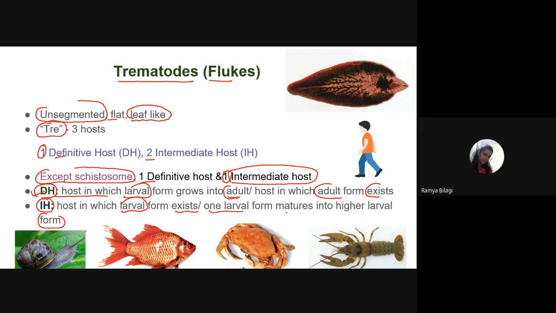Now can you see the pictures over here? What are all these pictures representing, students? The first one is a picture of a snail. The second one is a picture of a fish. And this one is a picture of what?